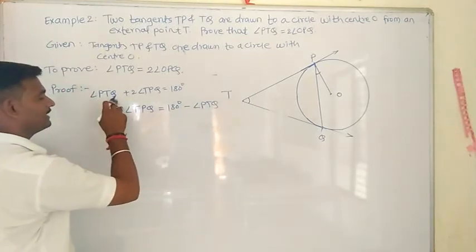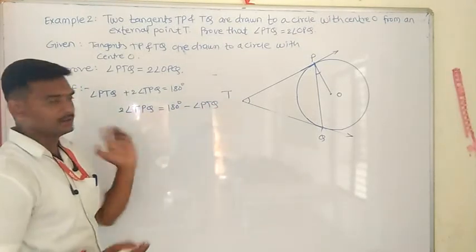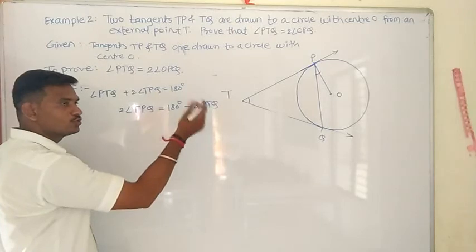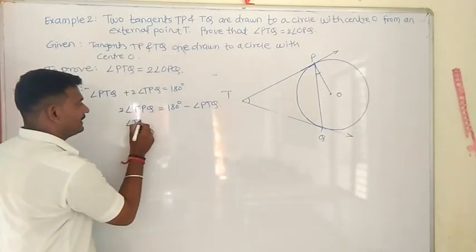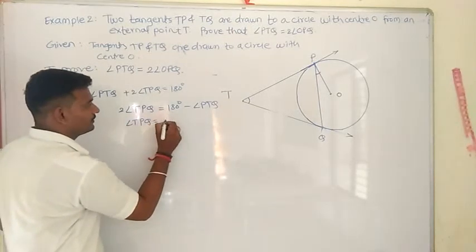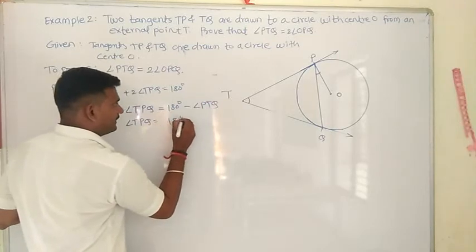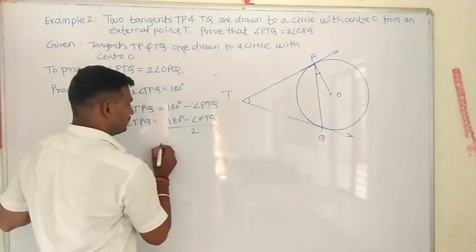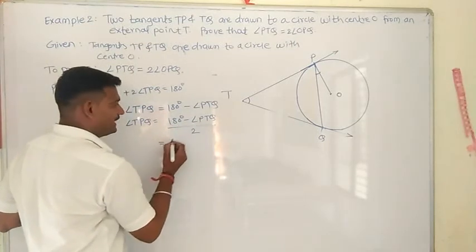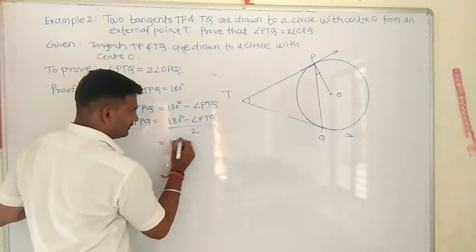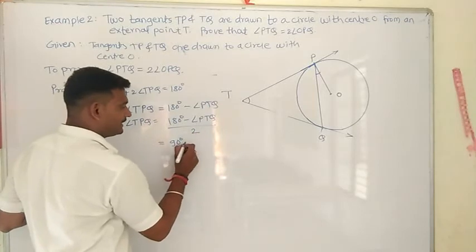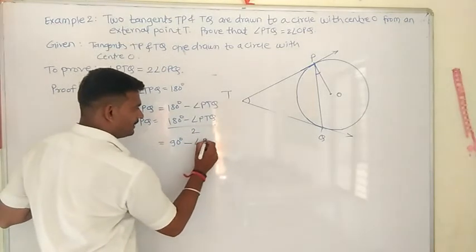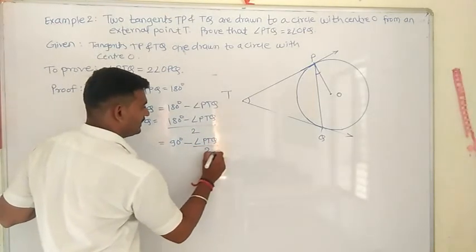Now send this 2 also towards the right hand side. We will get angle TPQ is equal to 180 degree minus angle PTQ divided by 2, which is equal to 90 degree minus angle PTQ divided by 2, since 180 divided by 2 is 90 degree.